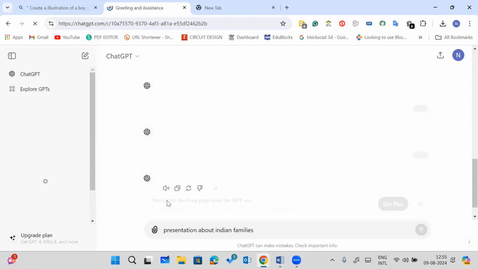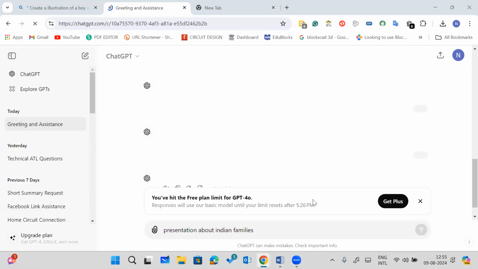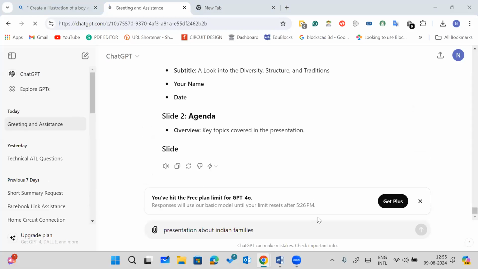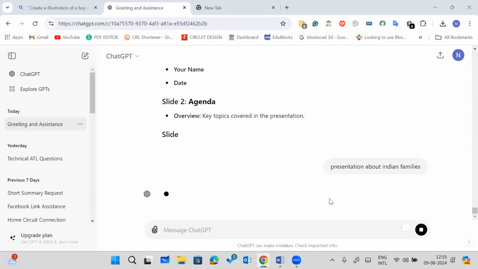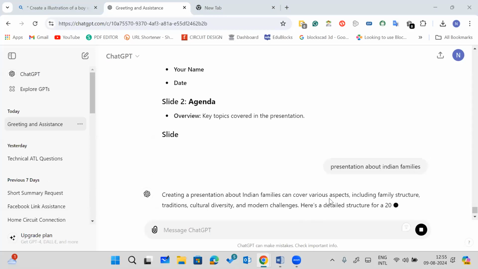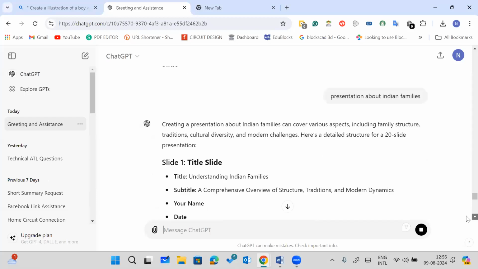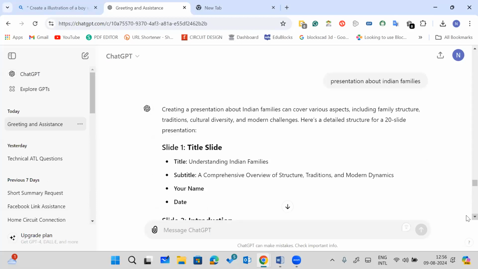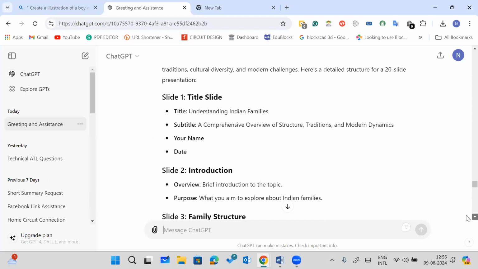So you have hit a free plan limit. Okay, okay. So I have asked a lot of questions. It's now indicating that you have hit the free plan limit of GPT 4.0. So basically, if you want to use it fully, you have to purchase.